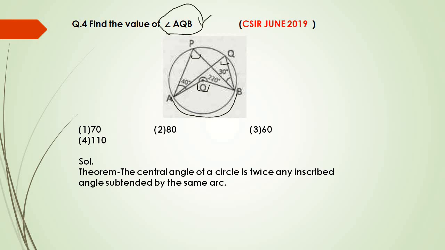Now to find AQB, we need to first find AOB. How will we find AOB? To find AOB, just simply add 220 degrees to this angle AOB and you will get the sum as 360 degrees, because both the angles are at the same point.